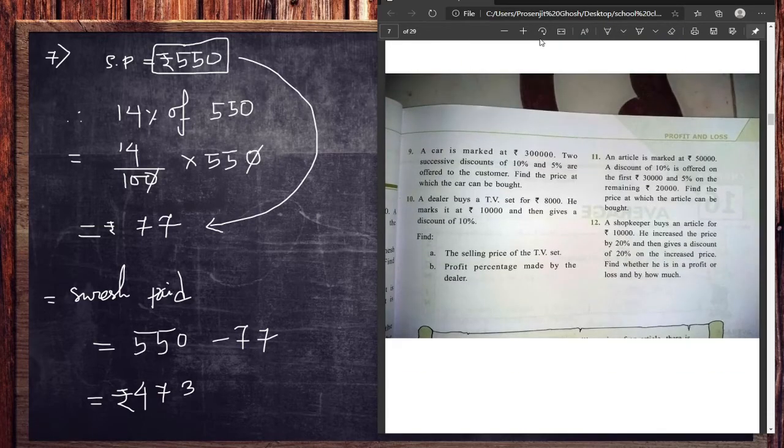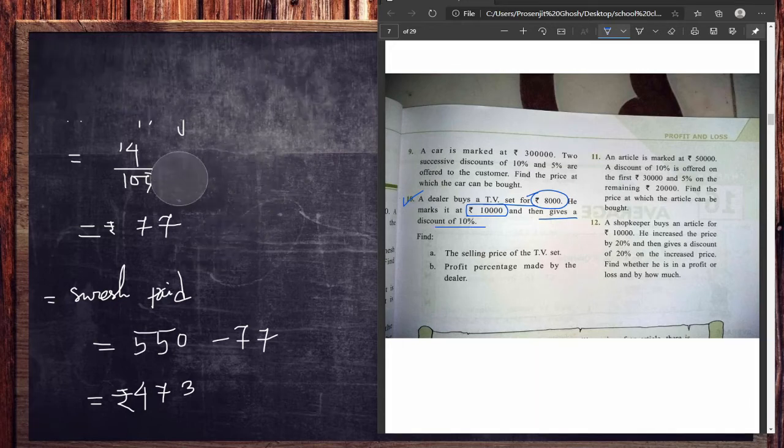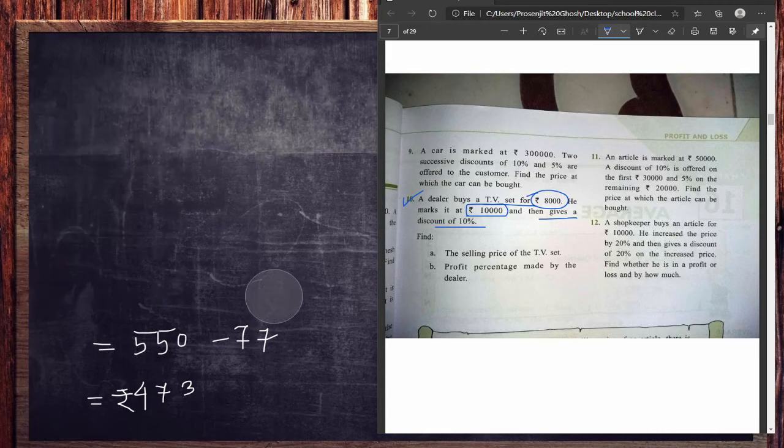Moving to another, the last one, that is number 10. In number 10, a dealer buys a TV set for 8,000 rupees. Very nice. He marks it as 10,000 rupees. Okay, you are buying at 8,000 rupees, but you are marking it as 10,000 rupees and then giving a 10% discount. See the trick behind it. That is what all the shops and all the malls actually use. They actually increase the price of the product, then give the discount on that.